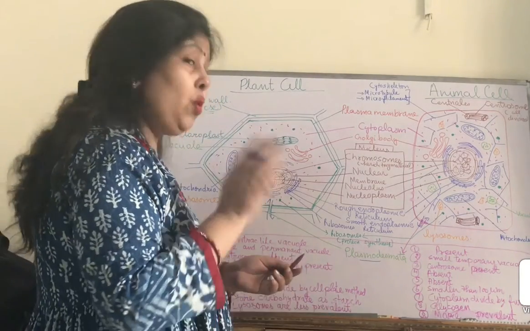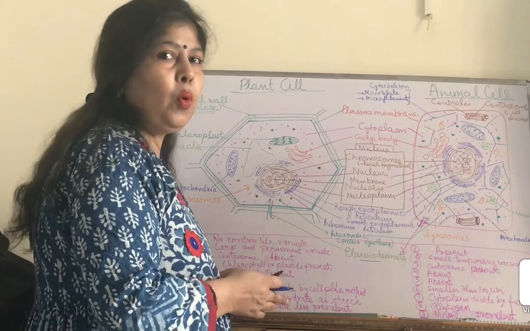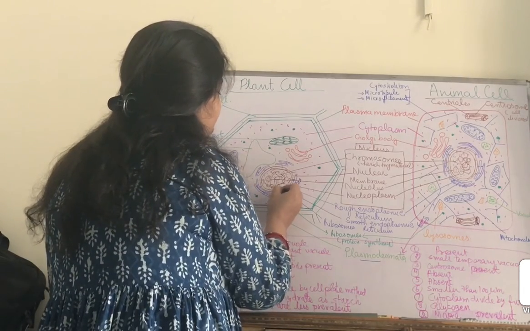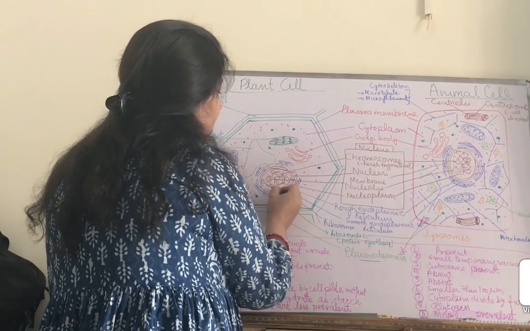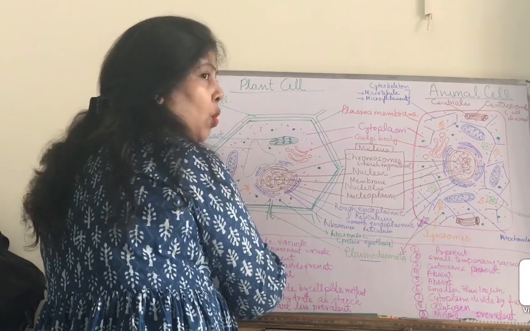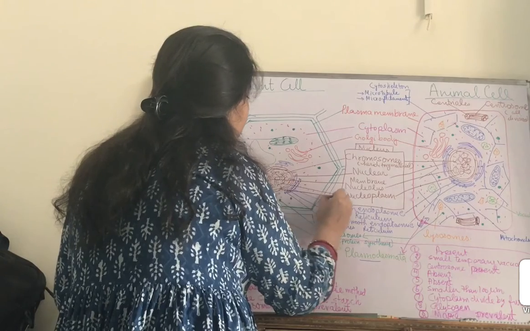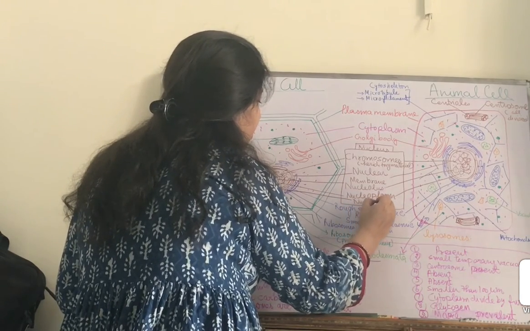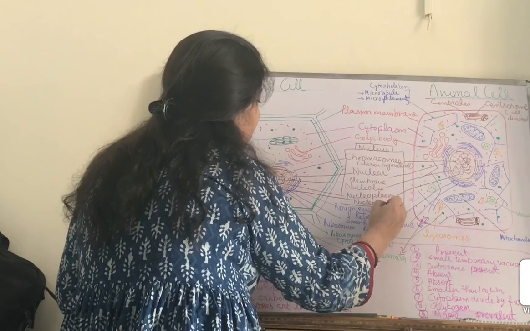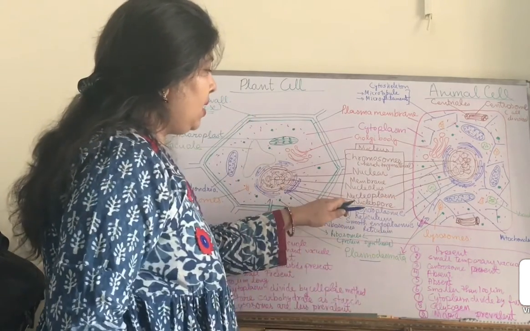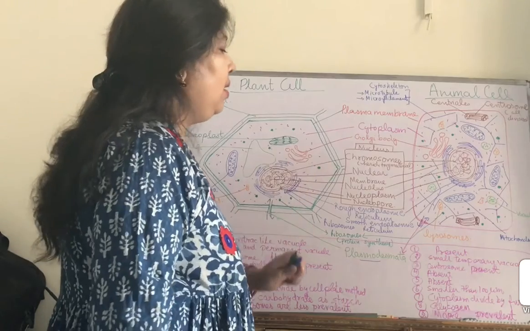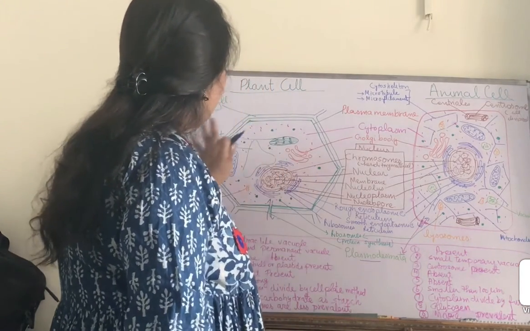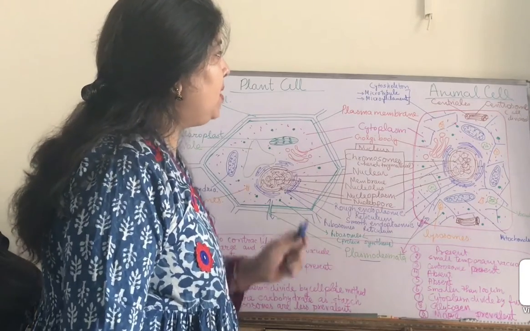Similarly, the nucleus also has some pores in it, and this is a gap in the nuclear membrane, and this gap is called a pore. The name of this pore is nucleopore. And after writing this, now this structure is complete. So this is the difference between plant and animal cell.